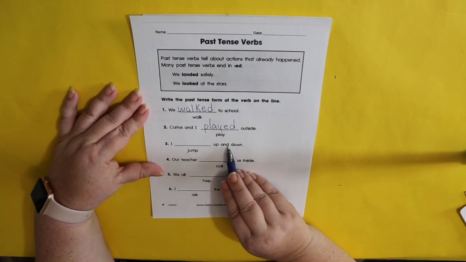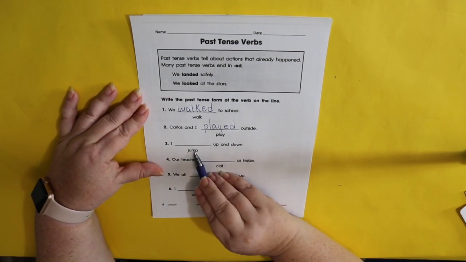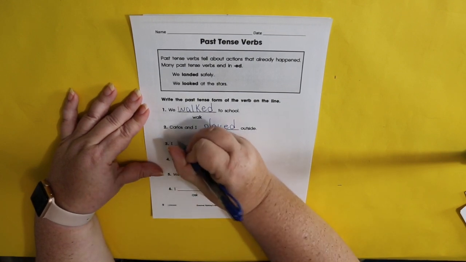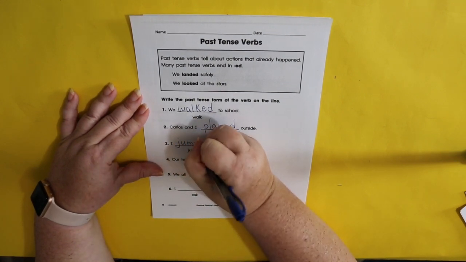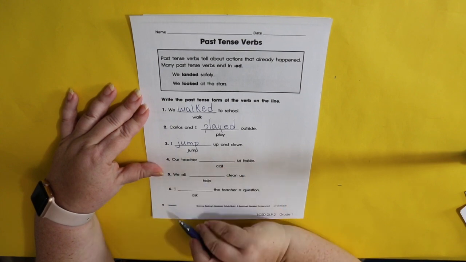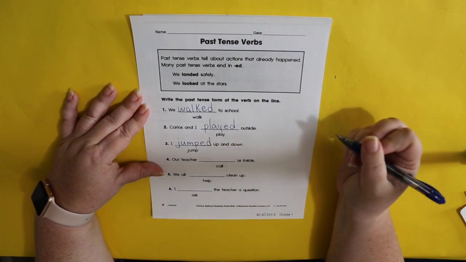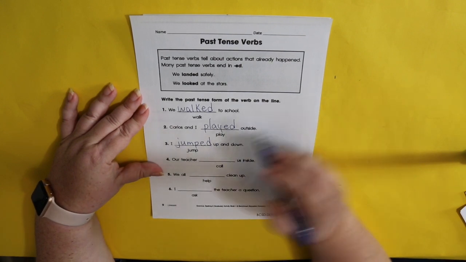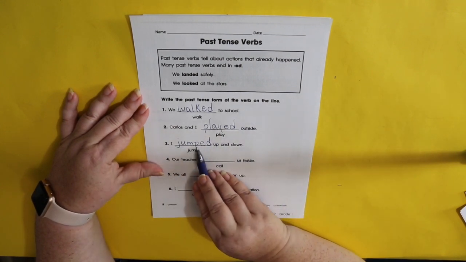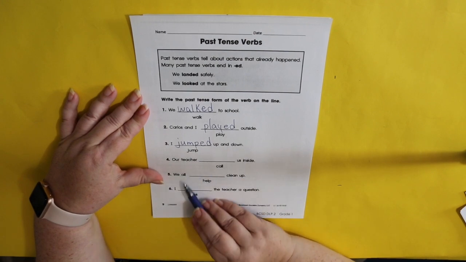I jump up and down. So we're going to write the word jump. And we know how to spell jump. It's a high frequency word. Plus they gave it to us. J-U-M-P. And then we add our ED to show that we're not jumping up and down right now, because I'd probably knock my camera over, right? That wouldn't be good. I jumped up and down.